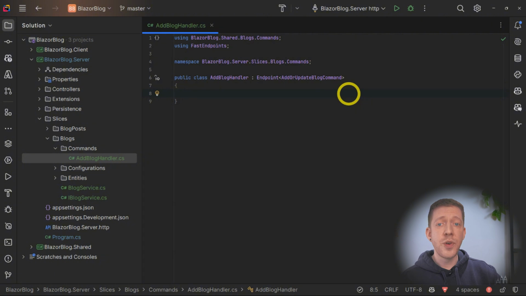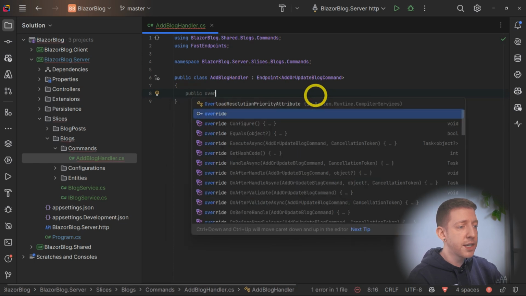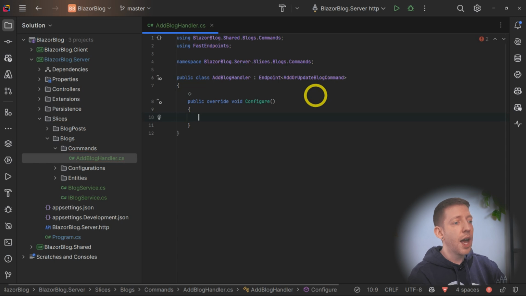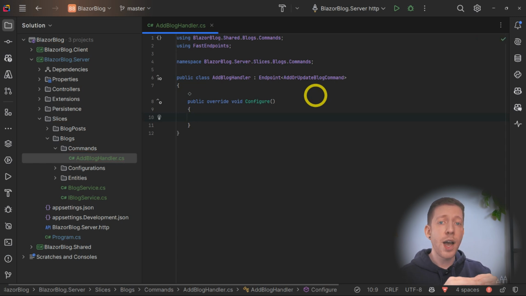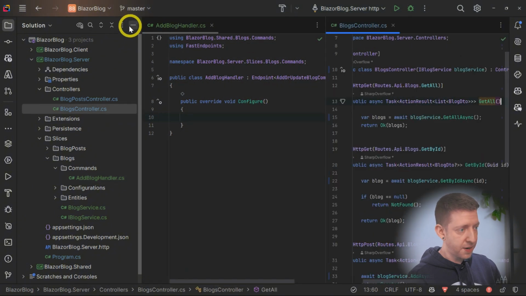So the next thing we're going to do is override a method from FastEndpoints called Configure. So we'll say public override void Configure. Okay, so in here is where we can tell FastEndpoints how we want this endpoint to be configured. So let's open our BlogsController and bring that up to the other side.